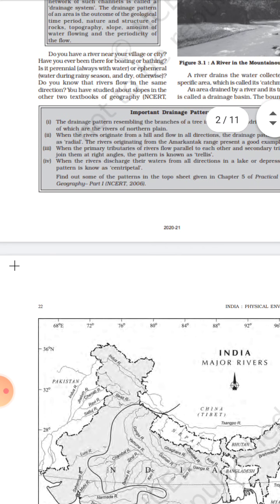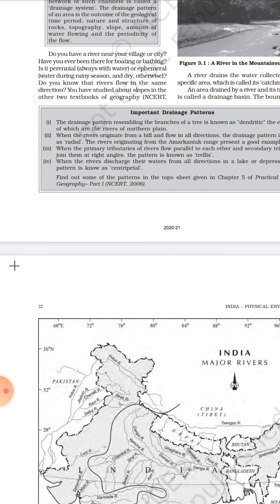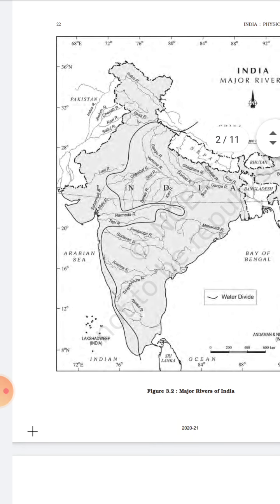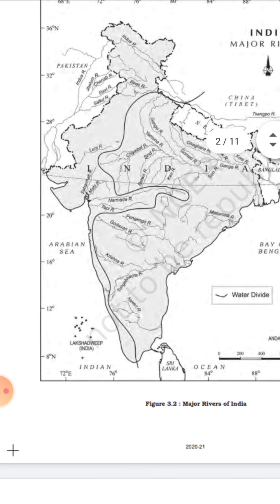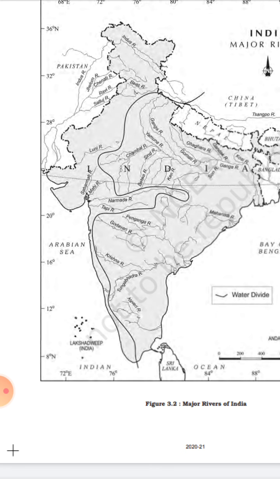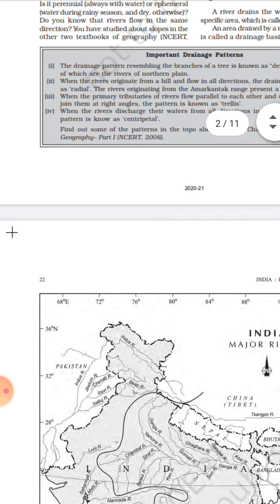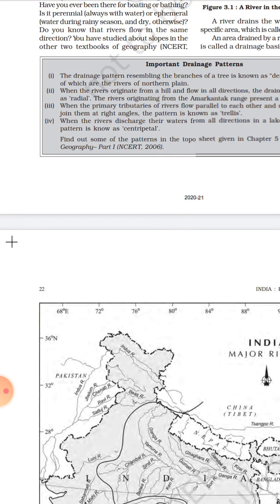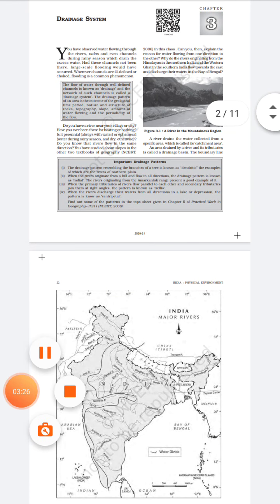Then the last one is centripetal. In this pattern, rivers discharge all their water in one direction. Look at the southern rivers, Krishna river and Godavari river. They form this type of drainage pattern, which is known as centripetal pattern.